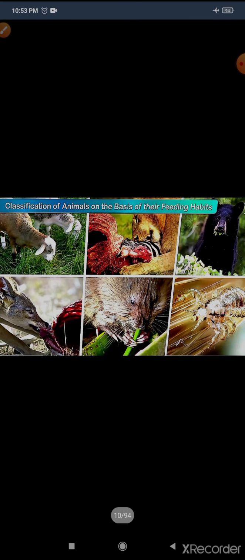Now the next, classification of animals on the basis of their feeding habits. Like all living beings, animals too need food to get energy to grow and survive. So animals can be classified on the basis of their feeding habits.